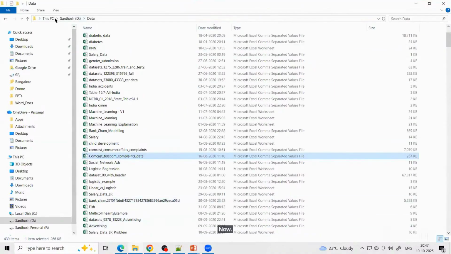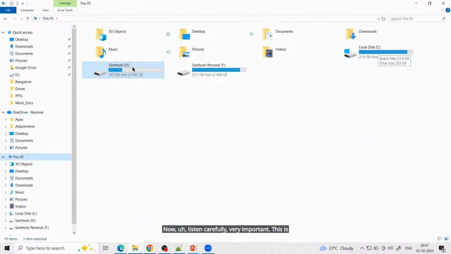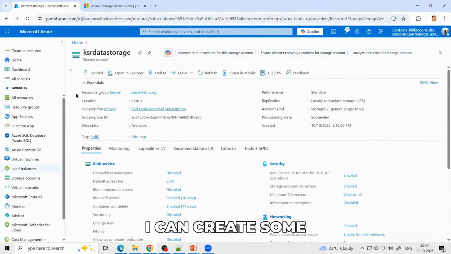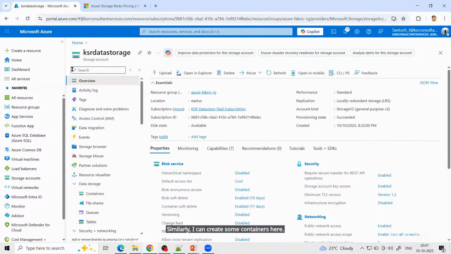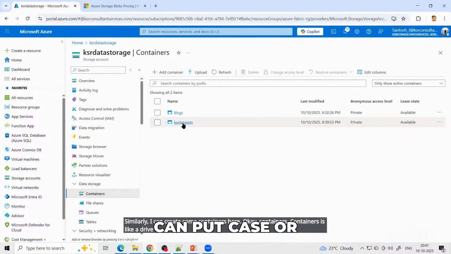Now, listen carefully, very important. This is drive, C drive, D drive, F drive. Okay, 3 drives I have. Similarly, I can create some containers here. Containers is like a drive. Maybe here I can put KSR data sets, I can put projects and all I can do.